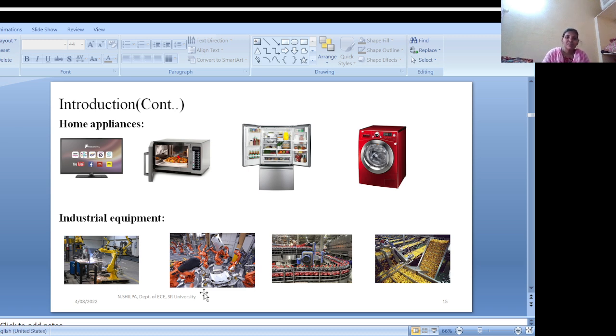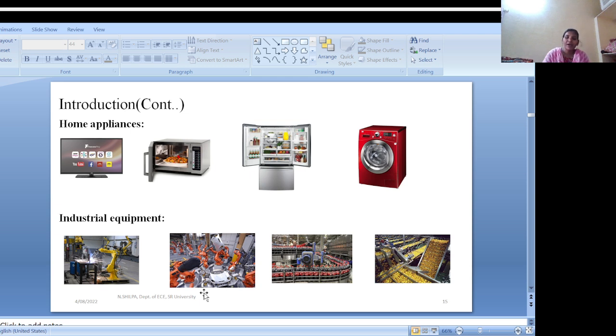Next, industrial equipment. In robotic welding systems in industries, microcontrollers control robotic arms for precision welding tasks, ensuring accuracy, safety, and speed in manufacturing processes.